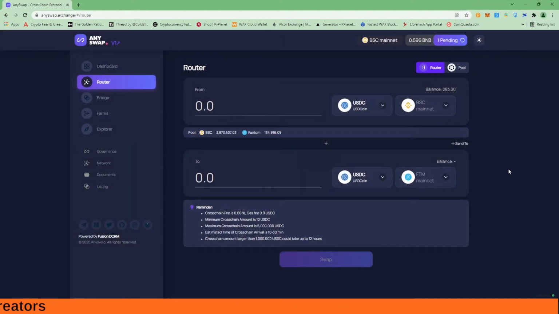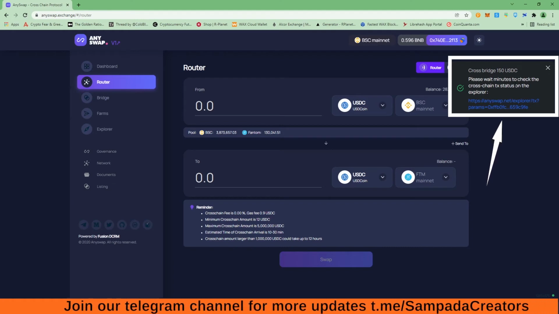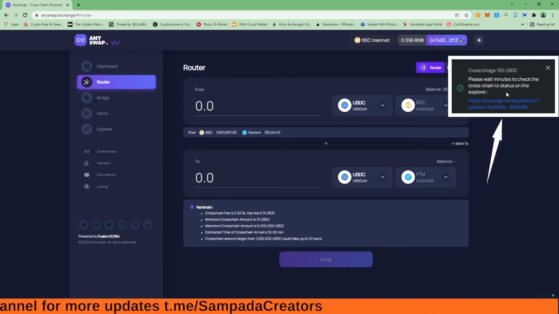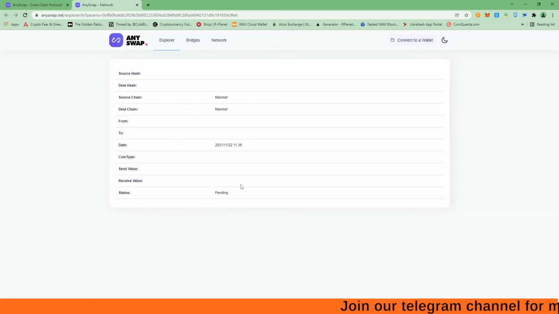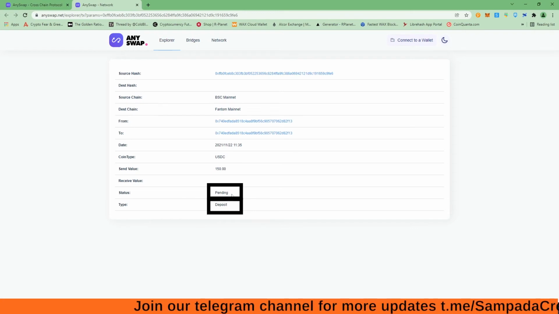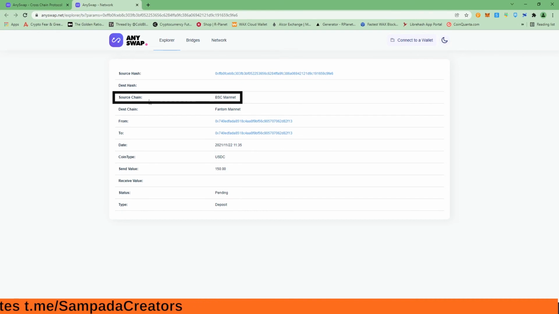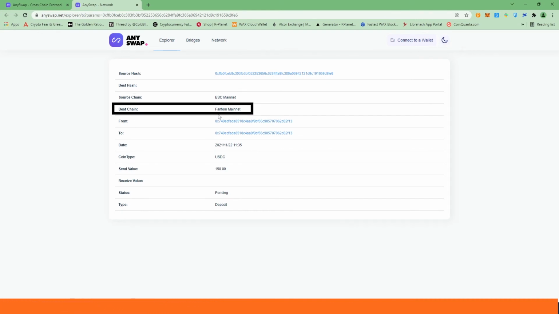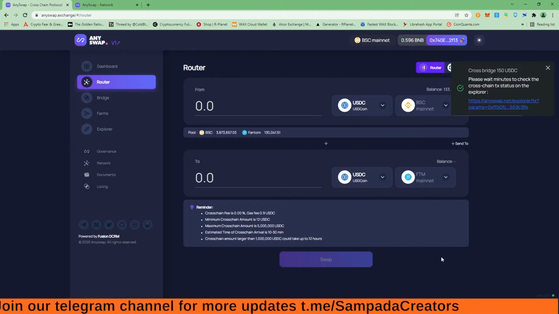I confirm this. So now I have done this transaction, and it is showing me that please wait minutes to check the cross-chain transaction status on the Explorer, right? I click on this transaction link, right? And this page will open. Right now it is open, and here you can see my status is pending, right? Type is deposit. So here is the detail, like source chain is BSC mainnet, destination chain is Phantom, and status is pending, right? So I have confirmed this swap.